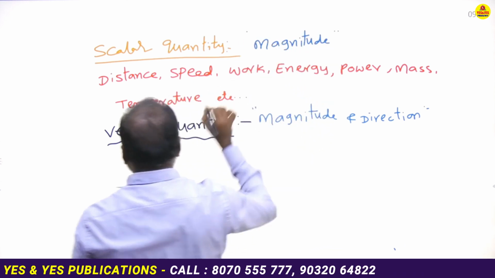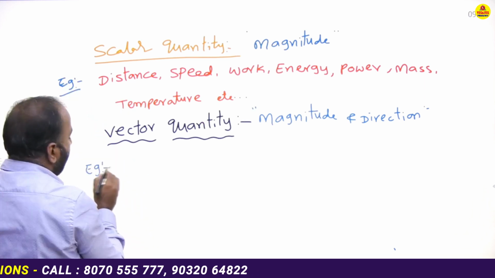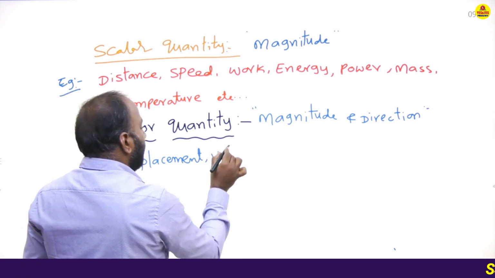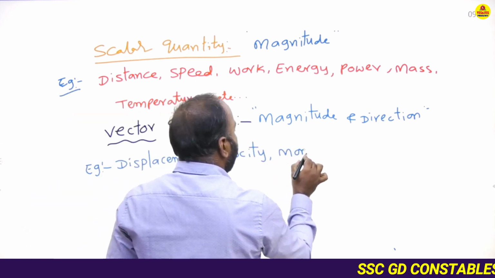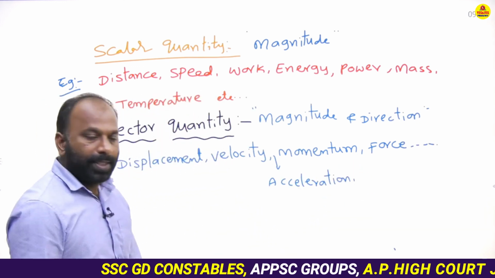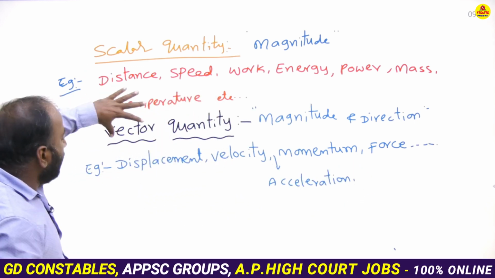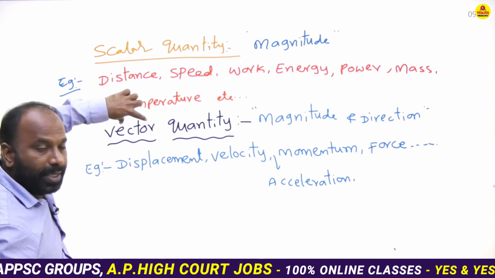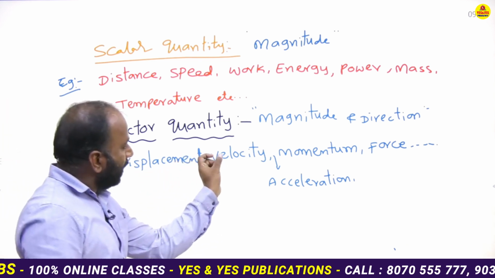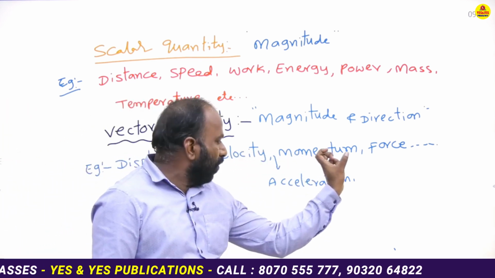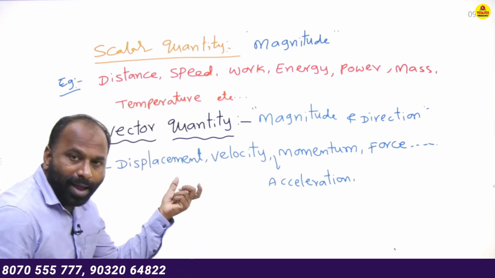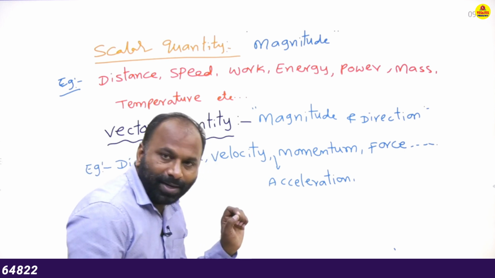See, examples: displacement, velocity, momentum, force, acceleration, etc. These are some examples for vector quantity. These all have a particular direction.